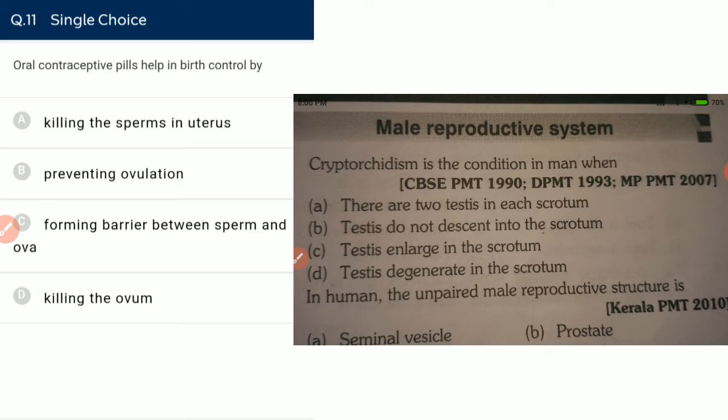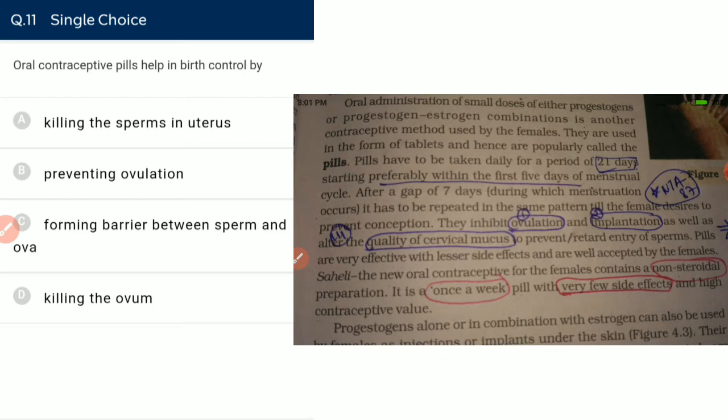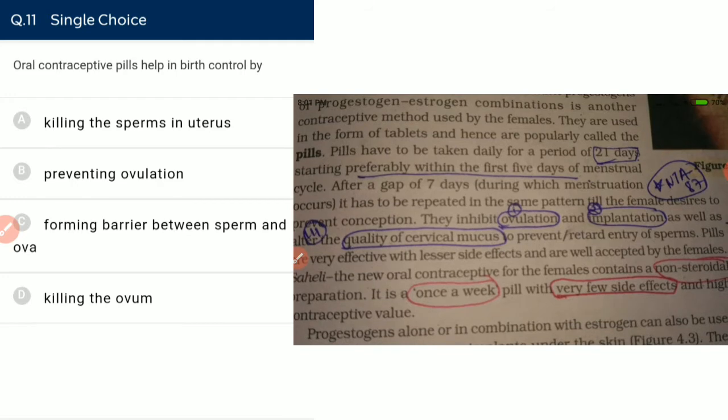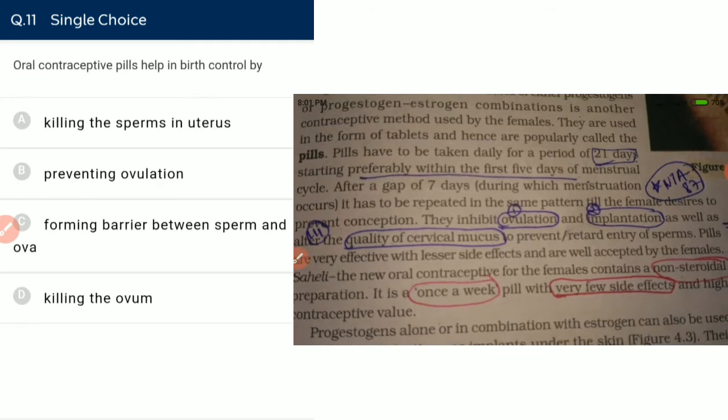Oral contraceptive pills help in birth control by killing the sperm in the uterus? No. By preventing ovulation? Yes. Oral contraceptive pills help in birth control by preventing ovulation, by preventing implantation, or by making the uterus unsuitable for implantation, by making a very thick layer of mucus. I am not saying something new. NCERT is telling this. Next, they inhibit ovulation and implantation. We are talking about oral contraceptive pills.